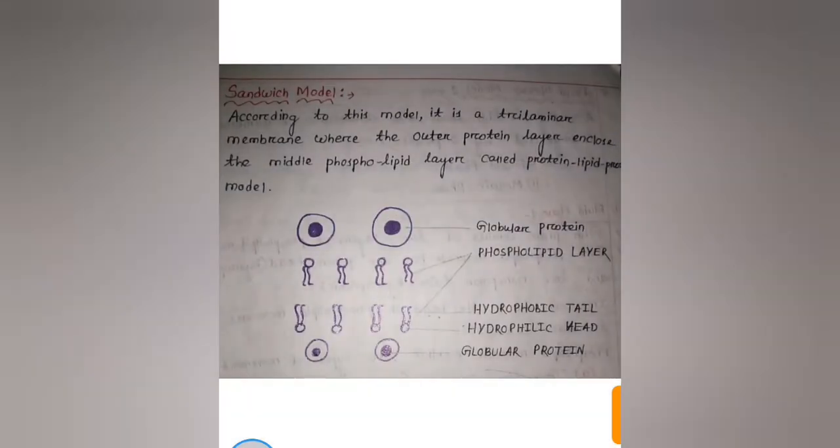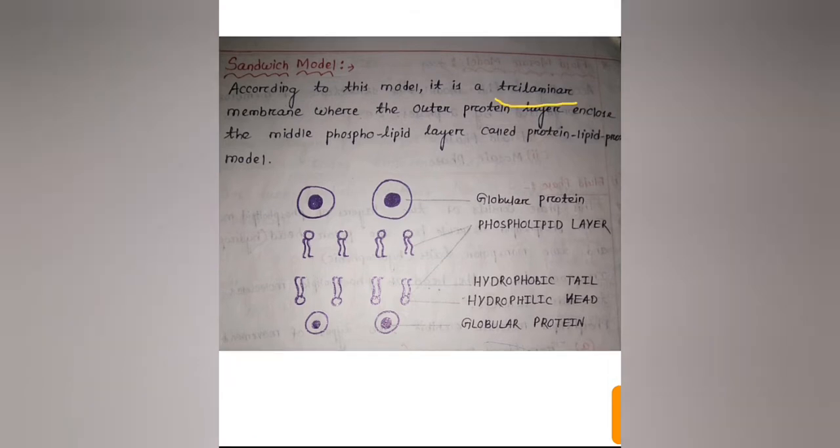Coming to the models, that is the sandwich model. According to this model, it is trilamellar, that means three layers are present, where the outer and inner protein layers enclose the middle phospholipid layer.